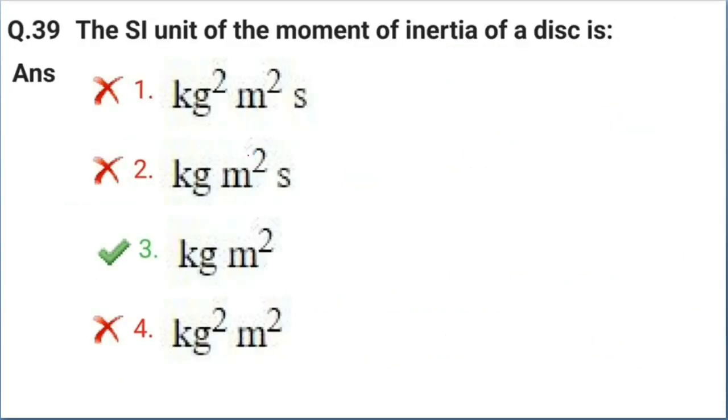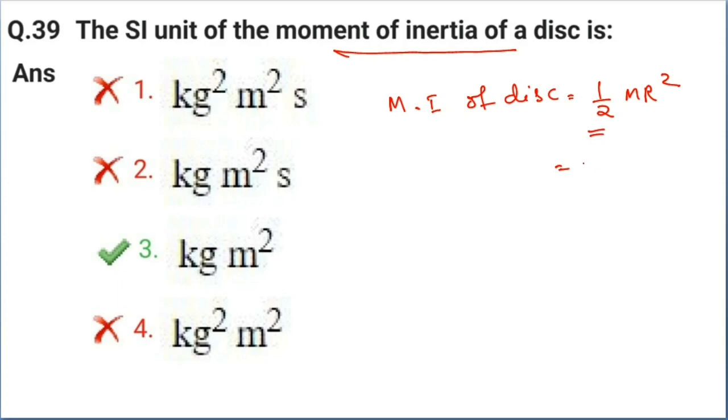Next question, question number 39. The SI unit of the moment of inertia of a disk is, okay, moment of inertia of a disk. Moment of inertia is mr square, and the moment of inertia of a disk is half mr square.